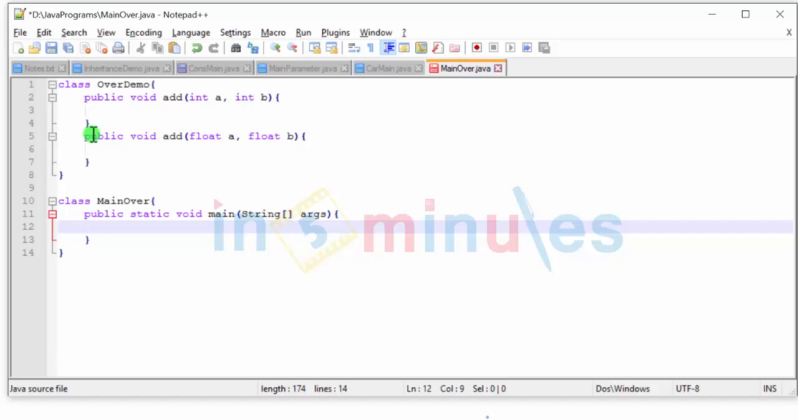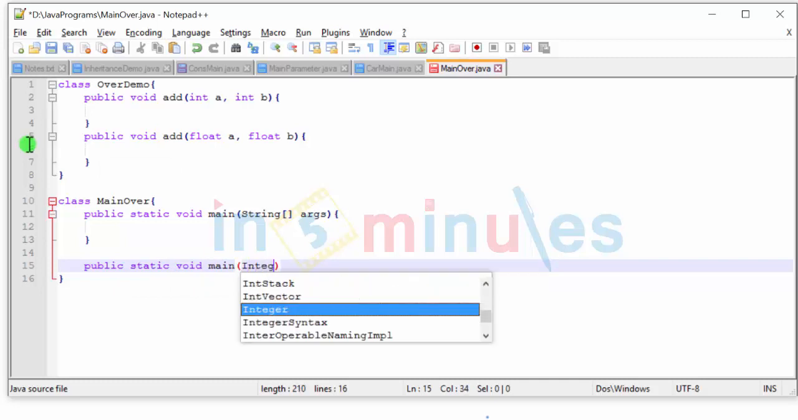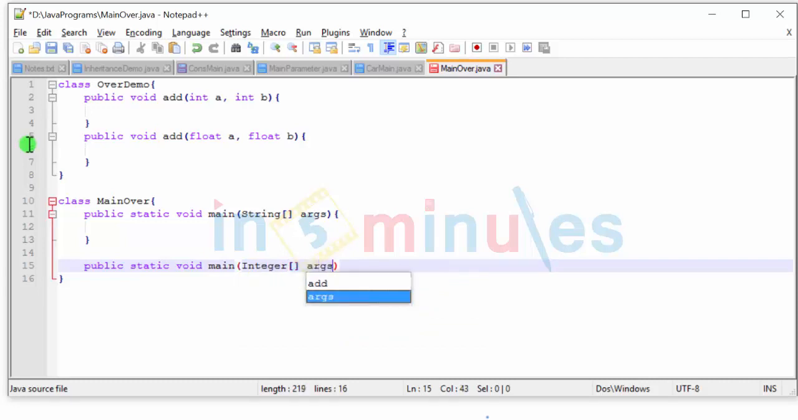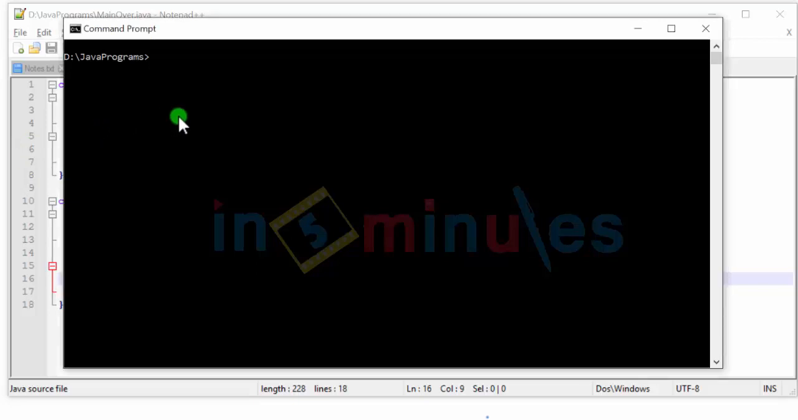Now, if I wanted to overload the main method, I'll have something like this. Public static void main, but here with different type of parameters. Instead of string args, I'll have, let's say, integer array of args. And I just want to check if this is possible. So let me save this program. Let's go ahead and compile it. So here's my CMD. Let me try and compile it. Java C space main dot Java, and it compiles perfectly fine.